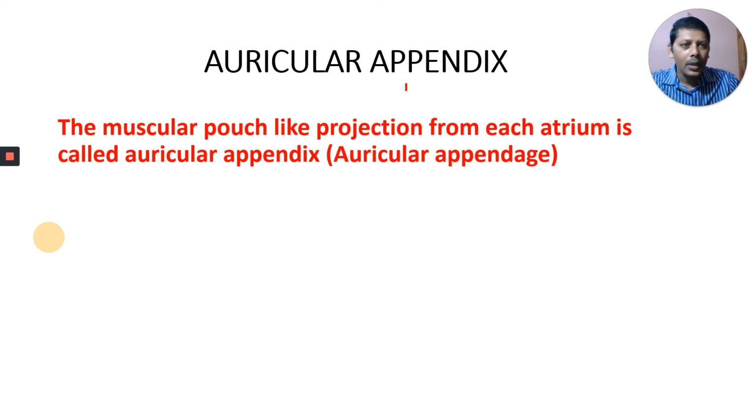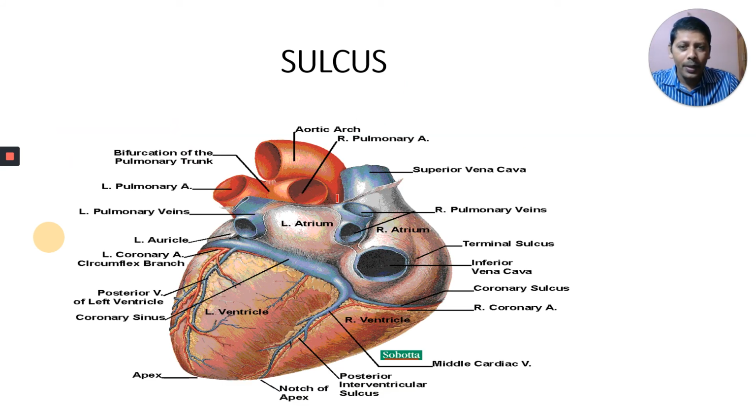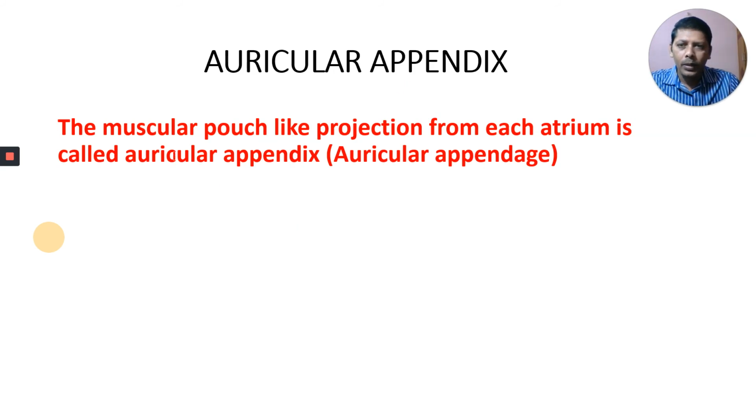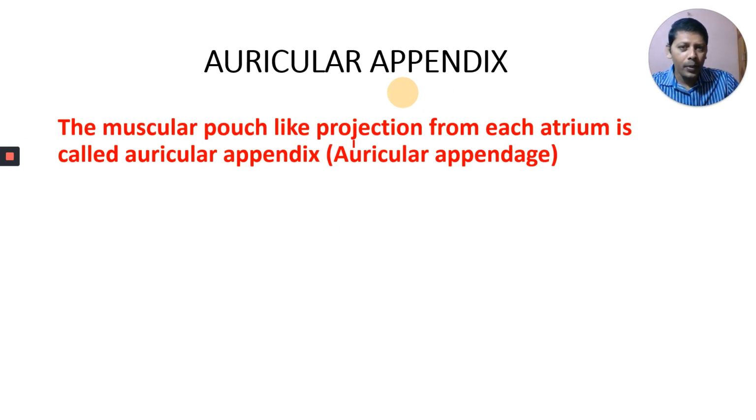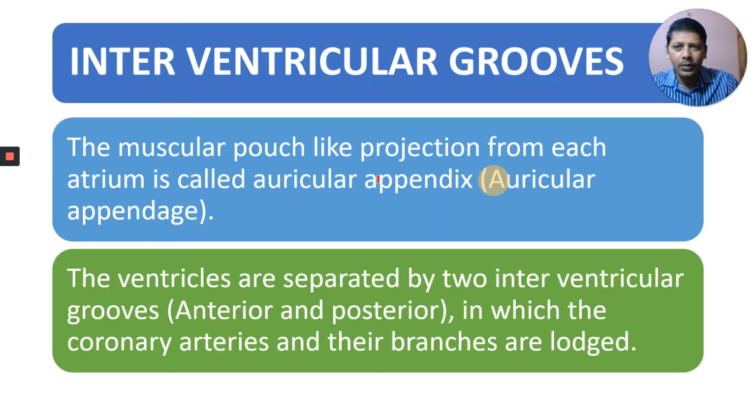Next one, auricular appendix. What is auricular appendix? The muscular pouch-like projection from each atrium is called the auricular appendix or auricular appendage.